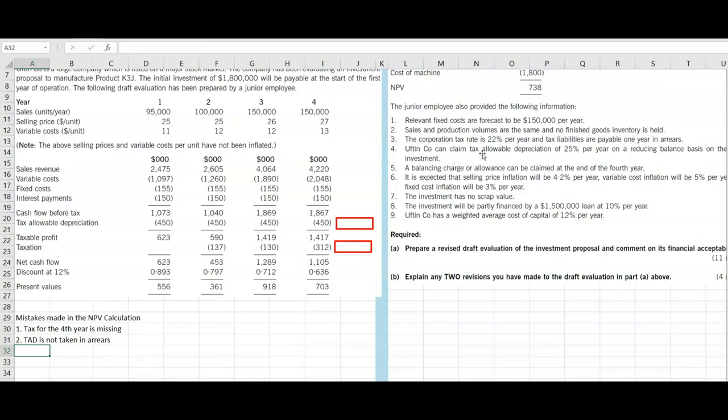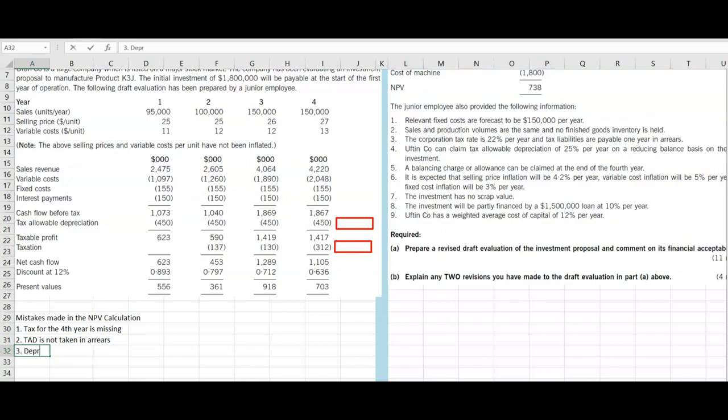UCO can claim tax allowable depreciation of 25% on a reducing balance basis on the investment. So we are not going to calculate that, but still if you look, the tax allowable depreciation is only 450, but here they have mentioned it as a reducing balance basis. If it's the same number each year, it means they are using the straight line method.